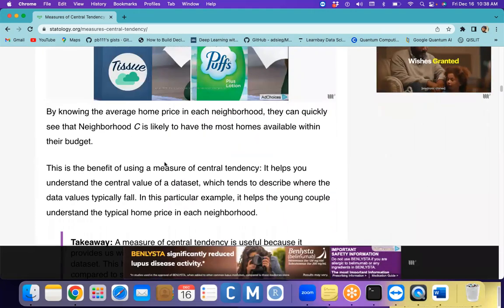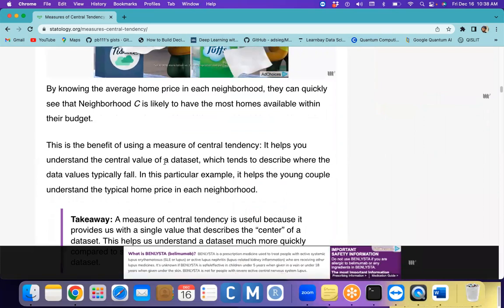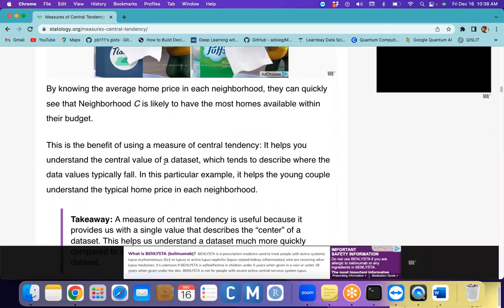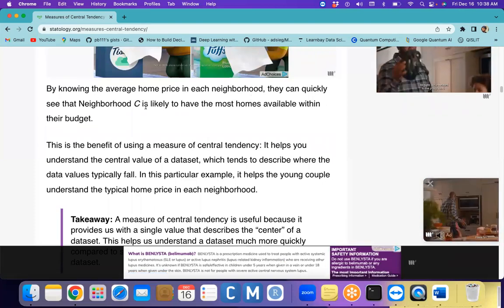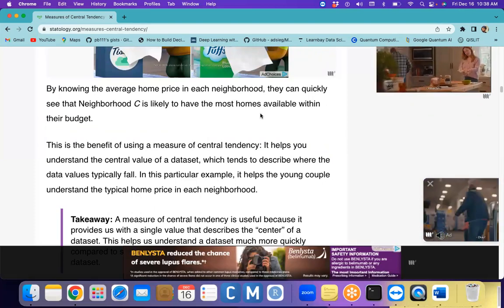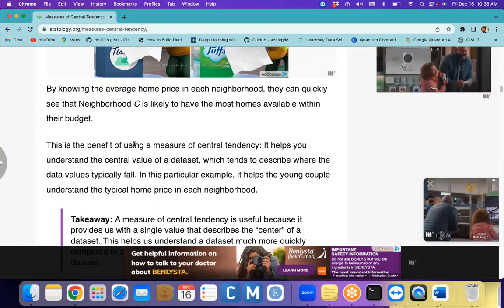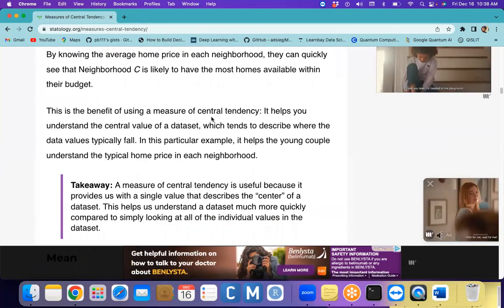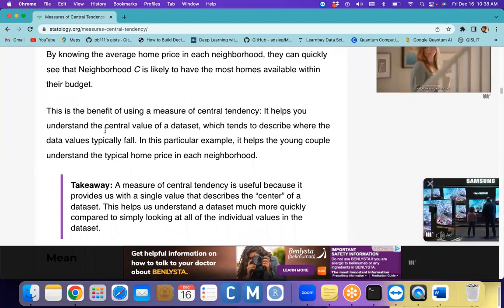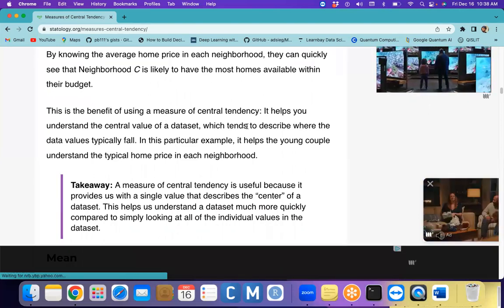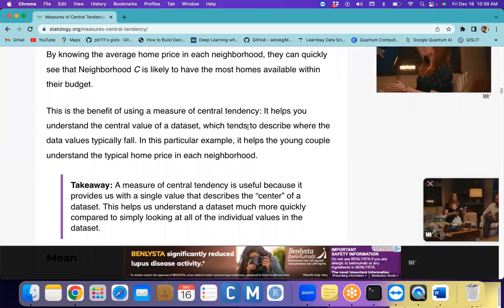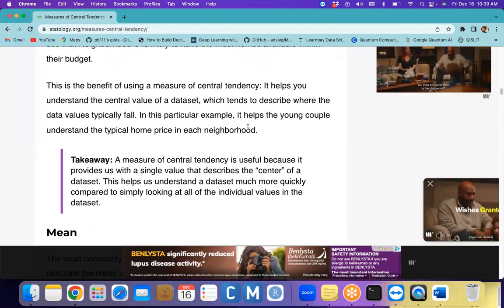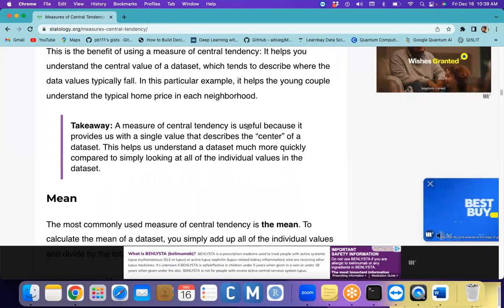That means with the help of central tendency we can take decisions. By knowing the average of home price in each neighborhood, they can quickly see that neighborhood C can have the most homes available in their budget. This is the benefit of using measures of central tendency. It helps you understand the center value of the data set, which describes where the data values typically fall, where most of the data typically falls. So with the help of that we can easily use this central tendency.